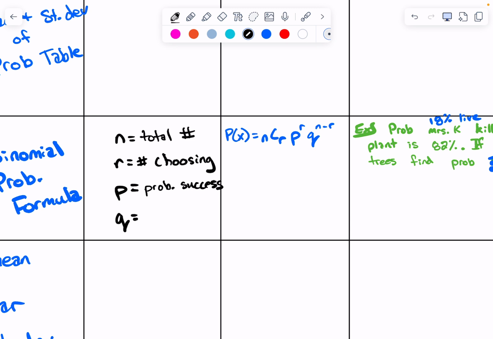But in our case, it's just the probability that they give us, right? I might say the probability of success actually corresponds to killing trees. My 0.82 would be the probability of success, but that corresponds to killing trees, which isn't really success. But it doesn't matter which one you label, just as long as your exponents are correct that you attach to the formula, okay? So if this is probability of success, Q would be probability of failure, kind of like P bar. Q is kind of like P bar, the opposite.